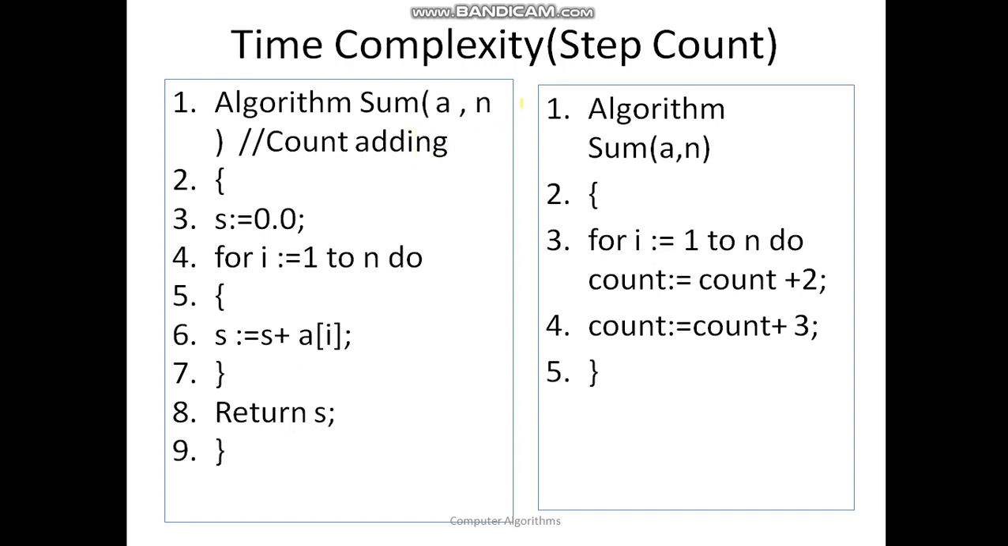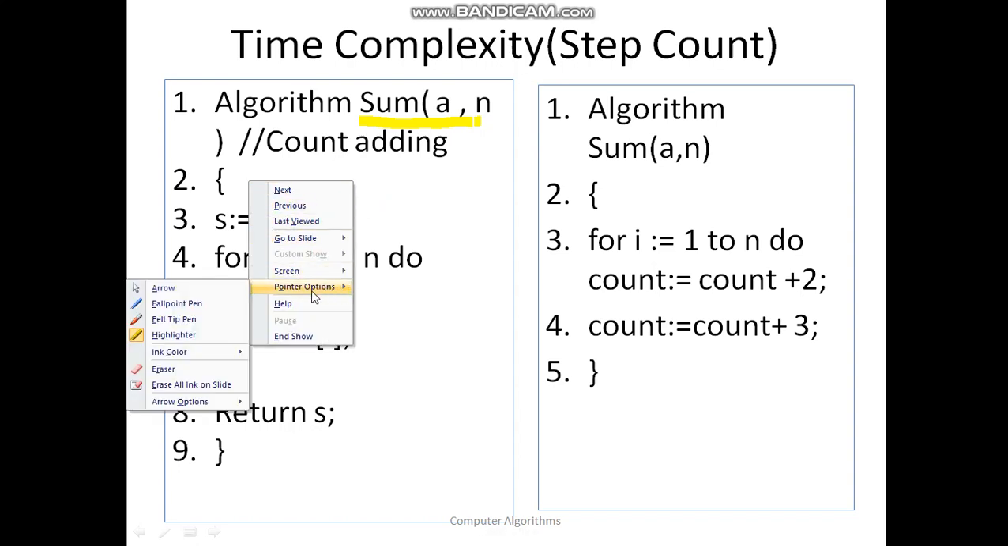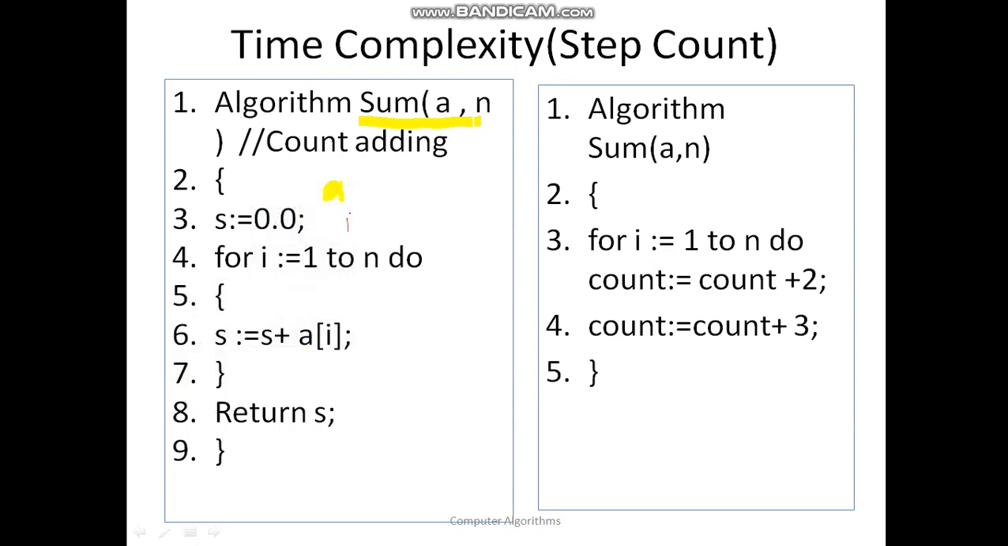The first example we discussed in the last lecture was the sum algorithm. What I am doing here is calculating the sum of the elements present in the array. Let us say my array contains 5 elements, 1, 2, 3, 7 and 4, and I want the sum of all these elements in this algorithm.